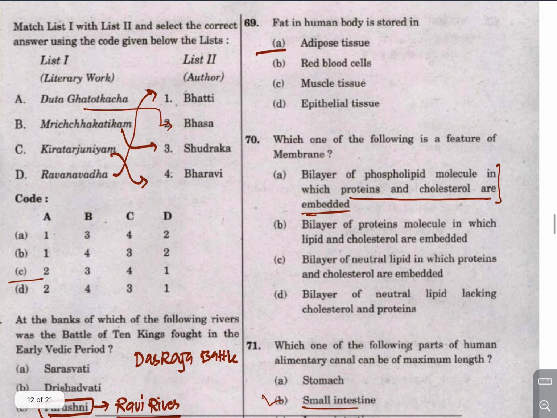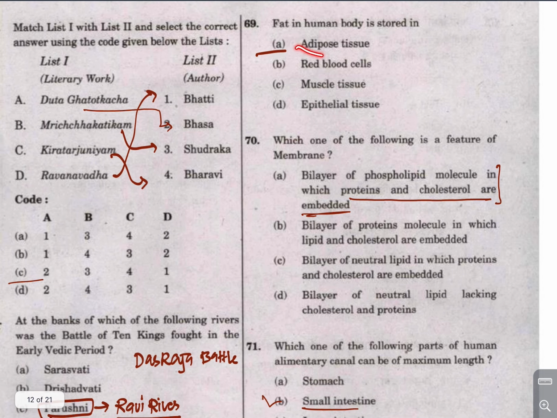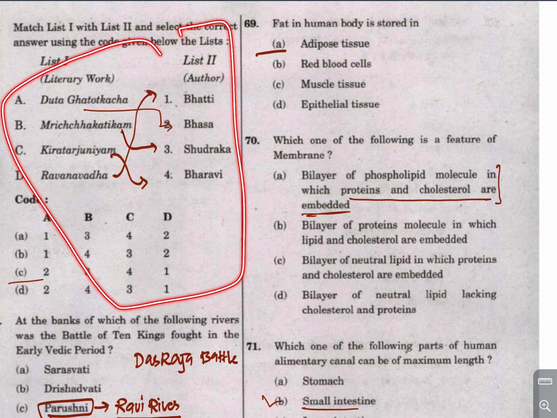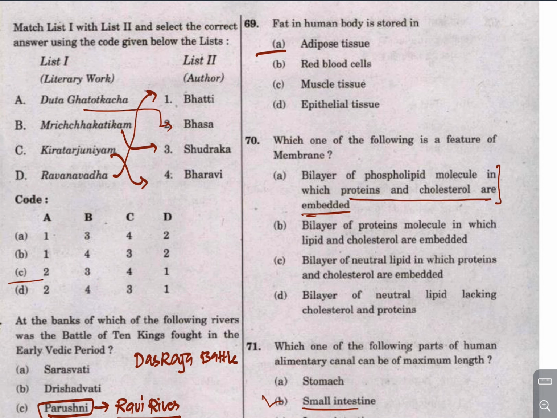Now next is fat in human body is in adipose tissue. Do read this and make note of this. This is a factual information.